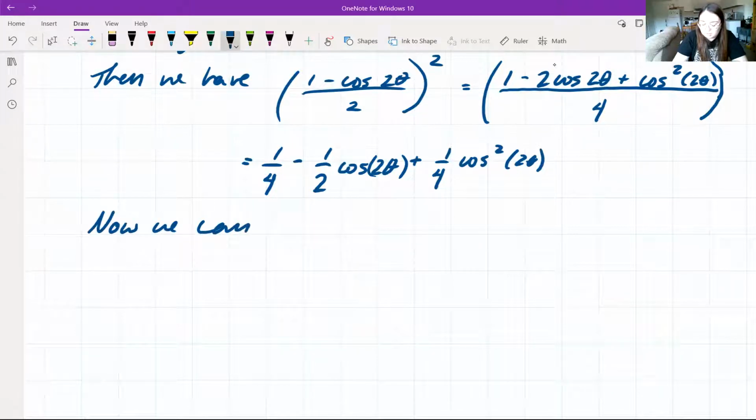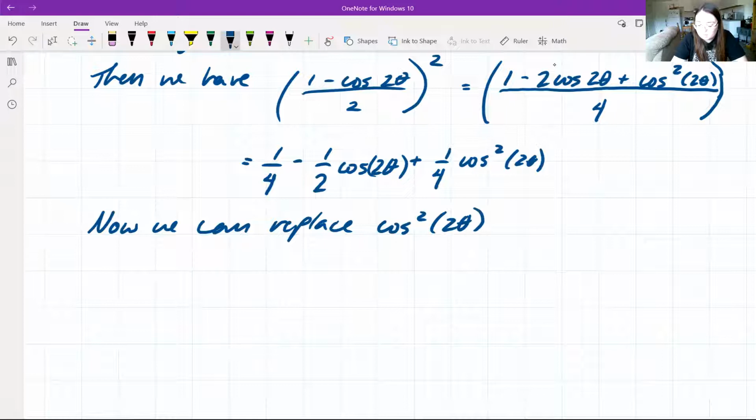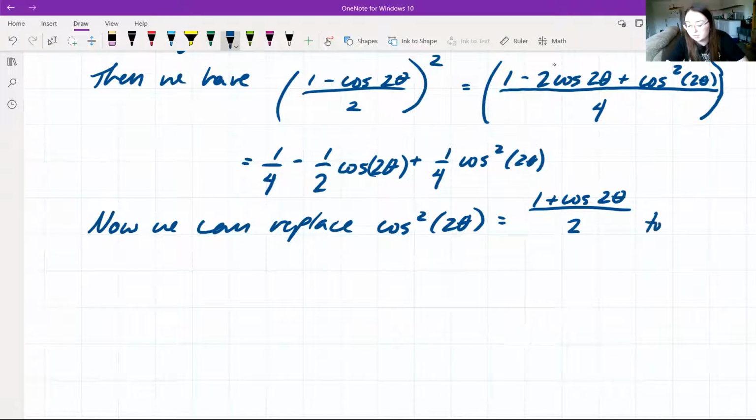Now we can replace cosine squared of 2 theta with 1 plus cosine of 2 theta, divided by 2. So we're using our double angle formula again and plugging this in.